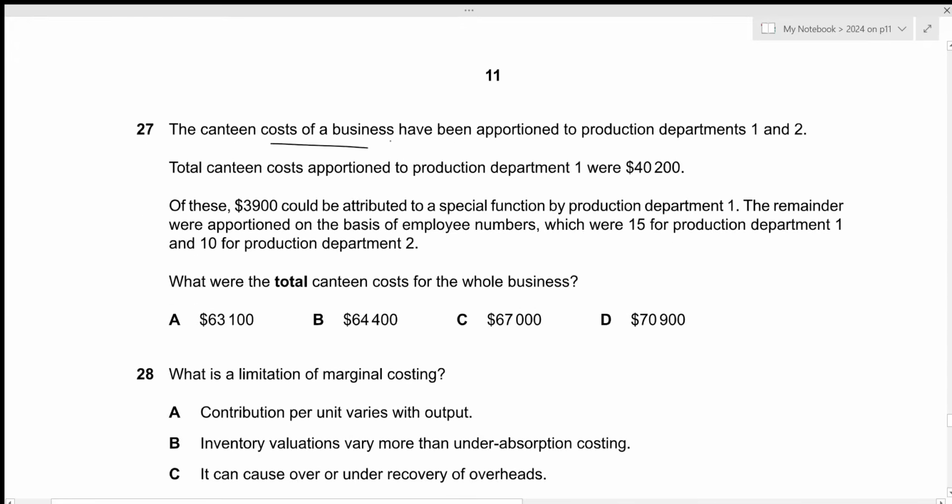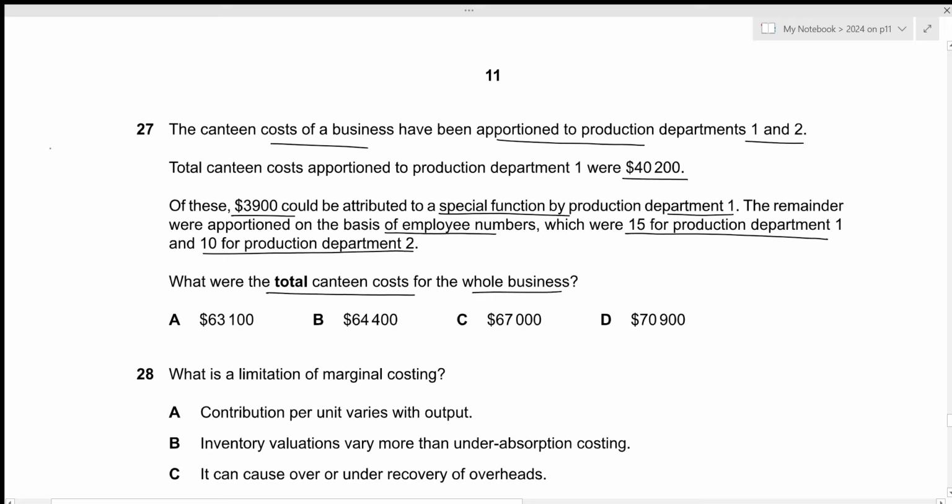The canteen costs of a business have been apportioned to production departments 1 and 2. Total canteen costs apportioned to production department 1 were 40,200. Of these, 3,900 could be attributed to a special function by production department 1. The remainder were apportioned on the basis of employee numbers, which were 15 for production department 1 and 10 for production department 2. What were the total canteen costs for the whole business?